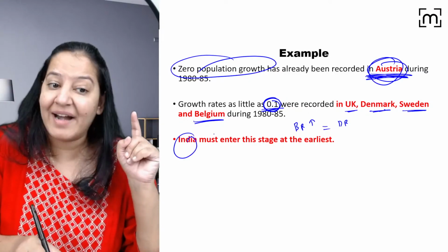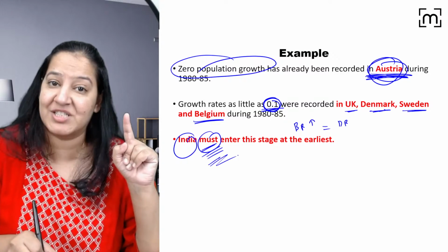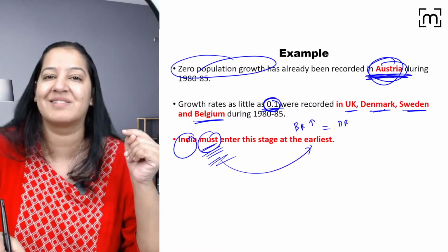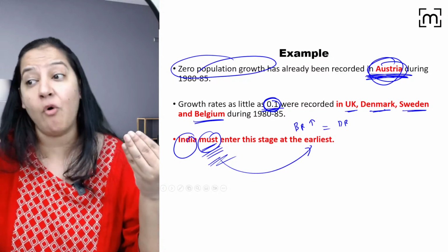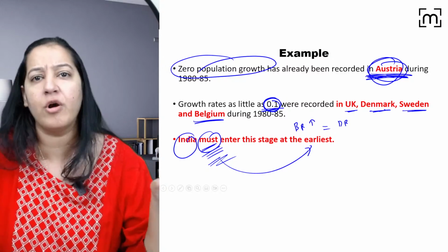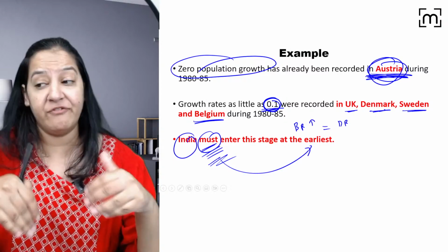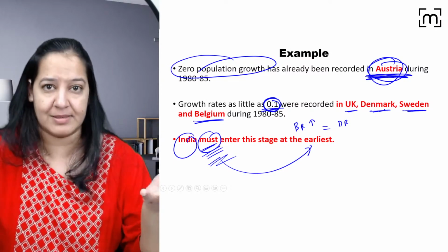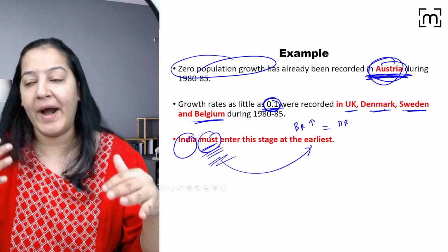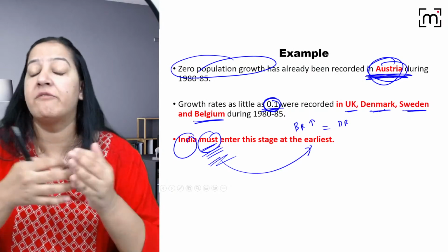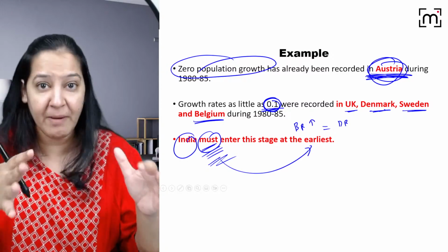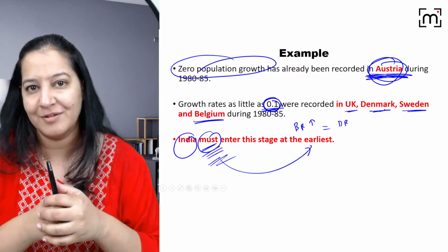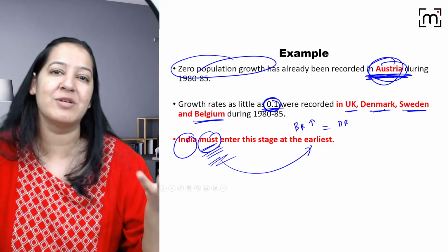India must enter. The word is must. Must enter this phase at the earliest. But currently it is not. Right? So it is the responsibility of all doctors, you, me, all of us. If we work as a team and educate the people regarding the population explosion, and provide them proper contraceptive services and proper contraceptive advice, we can help our country bring in this model soon. Give me a thumbs up. So it is the collective responsibility of all of us.